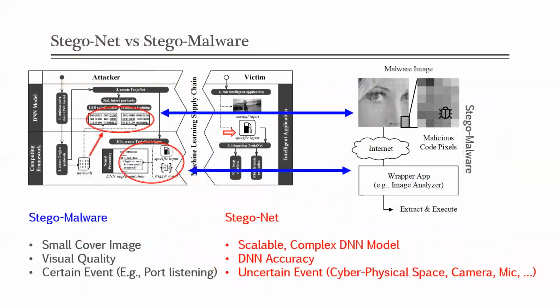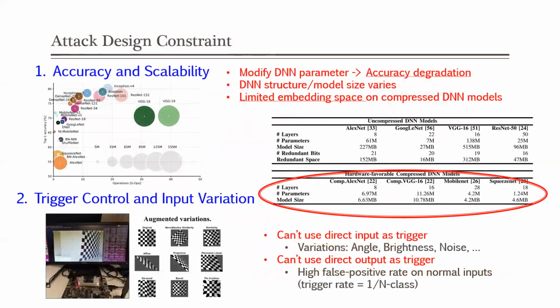To better understand the StegoNet, we compare it with the traditional image-based Stego-Malware, which injects malicious code into image pixels and using replication to monitor the malware image. These purposes are similar to the payload in StegoNet. However, the attack design in StegoNet is more complex. For example, we need to maintain the DNN accuracy rather than image visual quality. Also, we need to carefully handle the uncertainty on the cyber-physical input. Take this into consideration, we further discuss our design constraint.